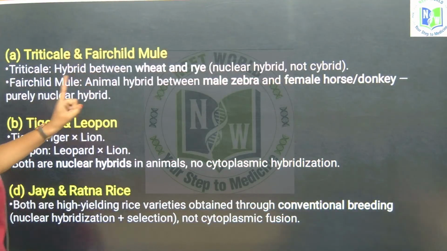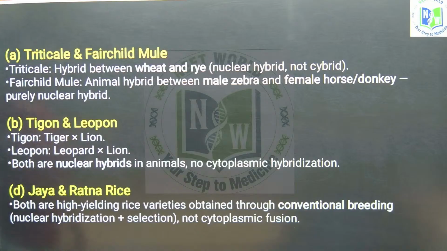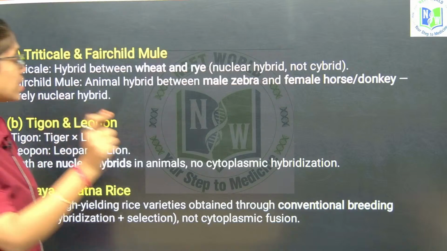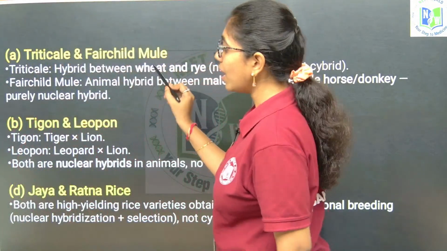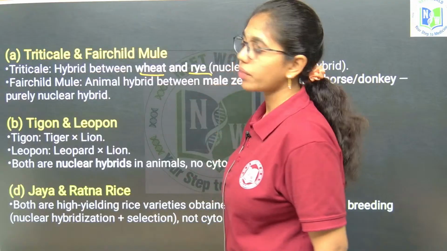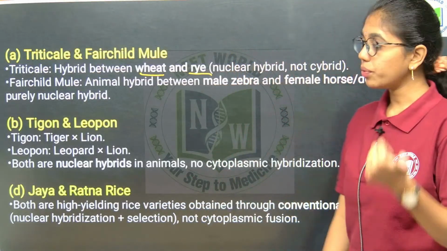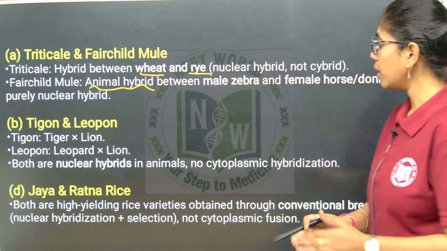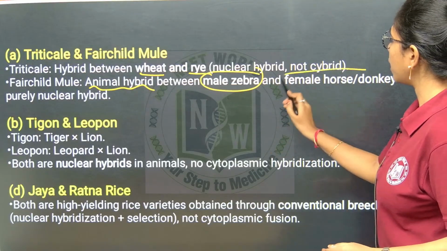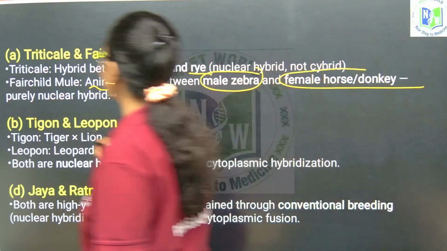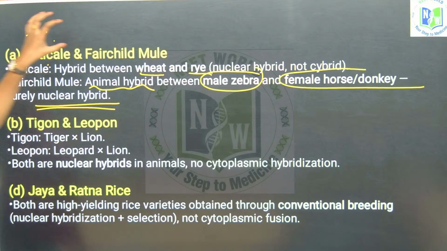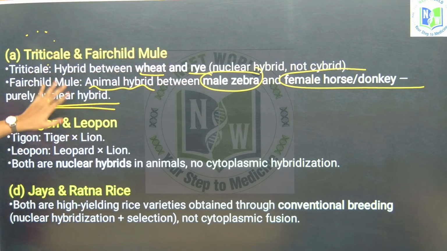Triticale and Fairchild mule. This is one example that is given. Triticale is a hybrid because it is between two different species. It is a nuclear hybrid. Between which? Wheat and rye. Triticale is a hybrid, a fusion between wheat and rye. Next, Fairchild mule, an animal hybrid between male zebra and female horse. This is also purely a nuclear hybrid. So we have Triticale and Fairchild mule, which are hybrids.